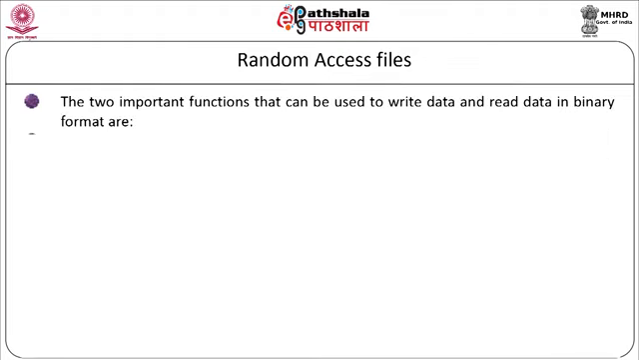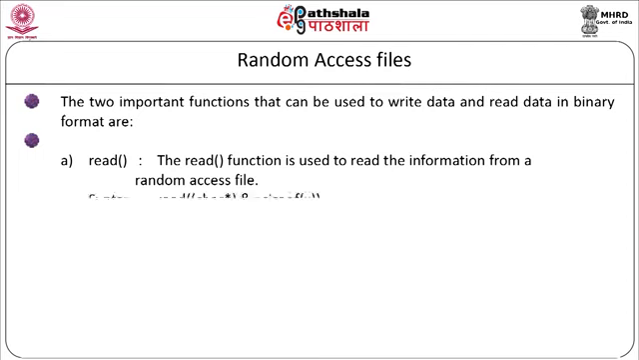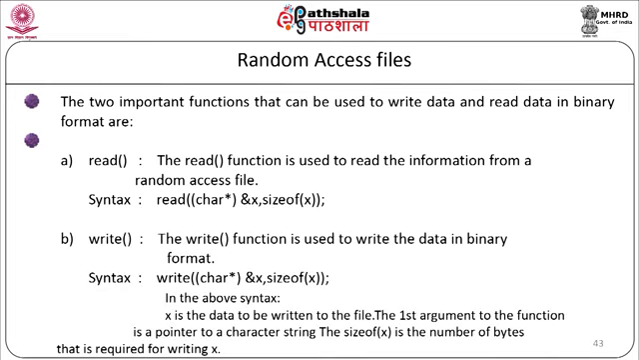The two important functions that can be used to write data and read data in binary format are: first, the read function, which is used to read the information from a random access file. The syntax is read((char*)&x, sizeof(x)). Second is the write operation. The write function is used to write the data in binary format. The syntax is write((char*)&x, sizeof(x)). In the above syntax, x is the data to be written to the file. The first argument to the function is a pointer to a character string. The sizeof(x) is the number of bytes that is required for writing x.